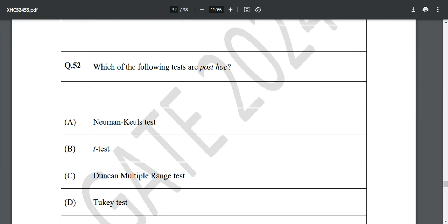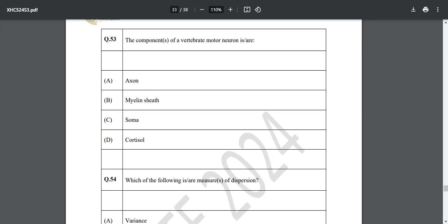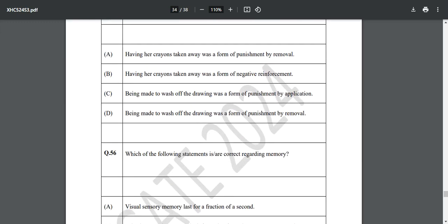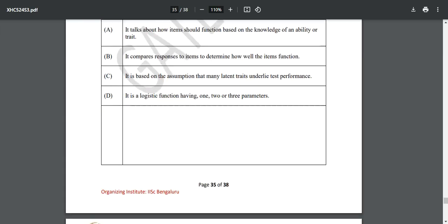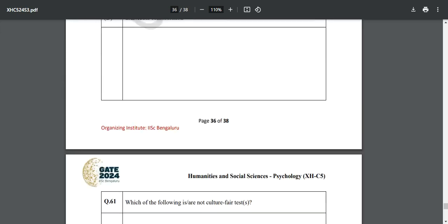All right, so questions are coming directly from those two books, so you are early in the process. Make sure that you get your GATE score high and achievable, and make sure you top the exam. Then all these things will be covered. Item response theory is also given in that book, so make sure that you read that book thoroughly.